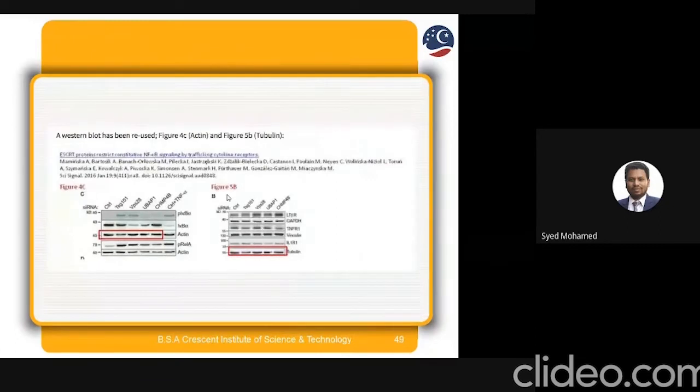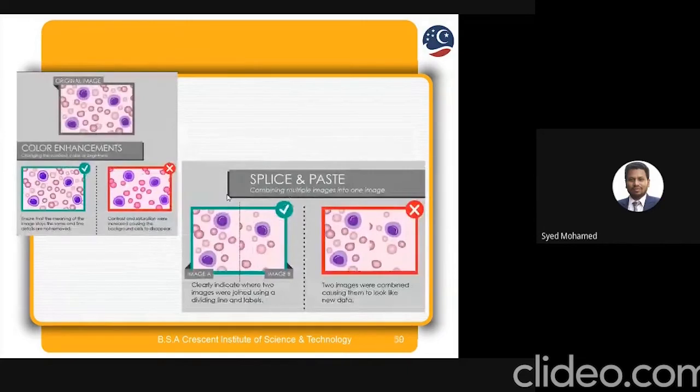Similarly, if you use a figure within the same paper, say figure 4C shows one example and figure 5B is another example, and the same example is cut and pasted as the image, that is also considered plagiarism. For another example, you can take the original image and change the color, change some context, or change the brightness. This is also considered plagiarism. Similarly, if you take half of the part using the cut, copy, paste method, this is also considered plagiarism.